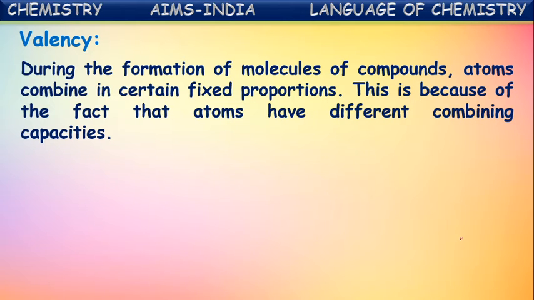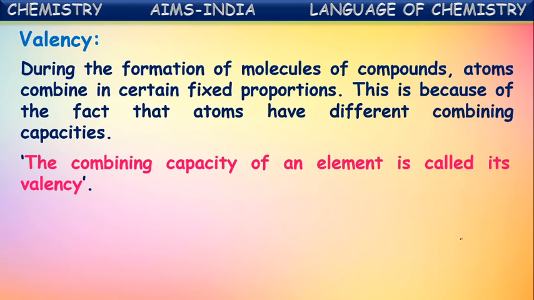That depends upon the combining capacity, which is different for different elements. Based upon the combining capacity of an element, the number of atoms combining with it will vary. This combining capacity of an element is called its valency.